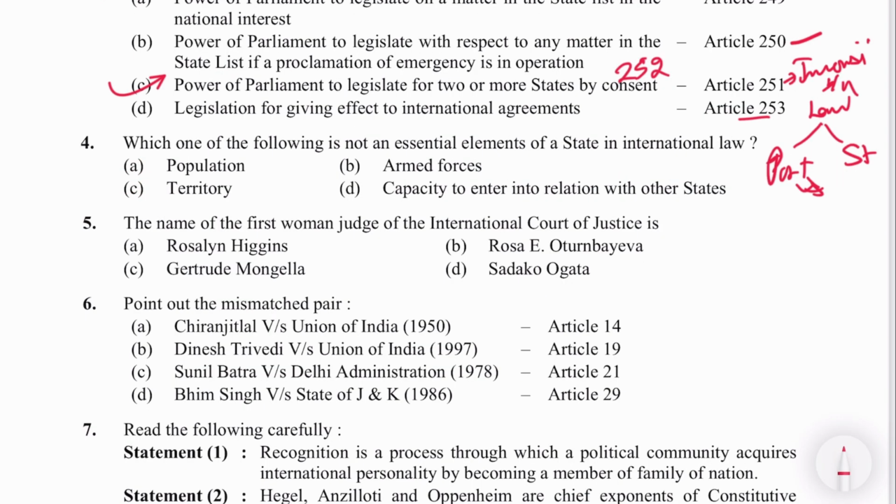Next question number 4. Which one of the following is not an essential element of state in international law? Armed forces is not an essential. So B is the answer. Next question number 5. The name of the first woman judge of International Court of Justice? Rosalind Higgins. A is the answer.